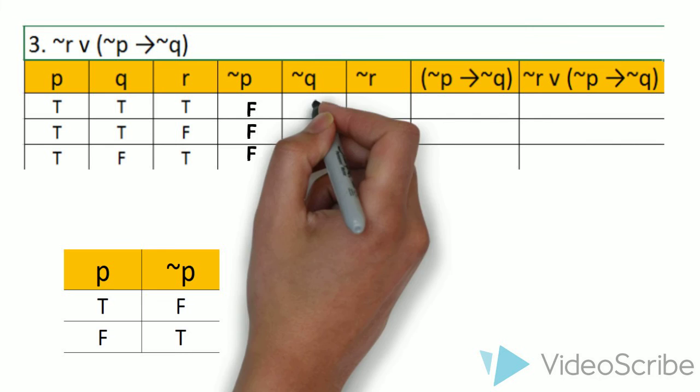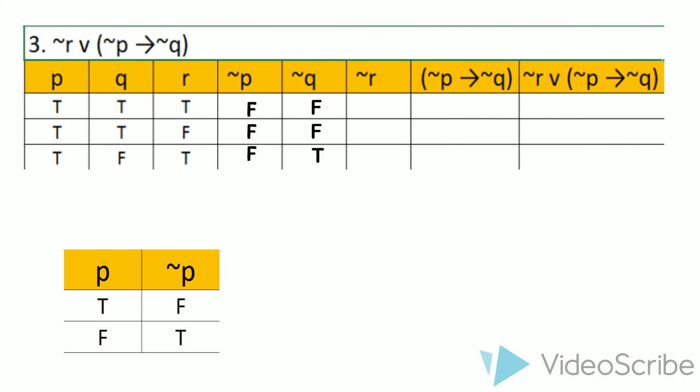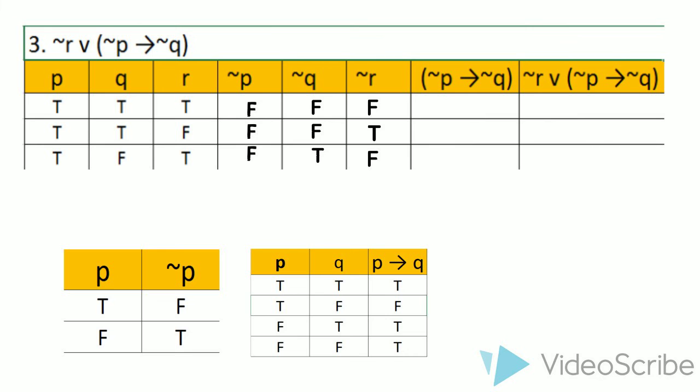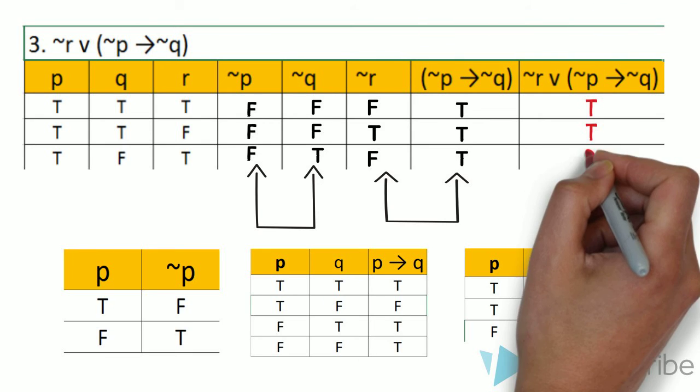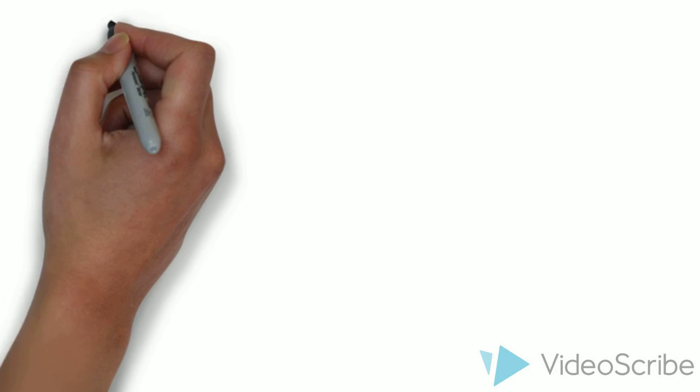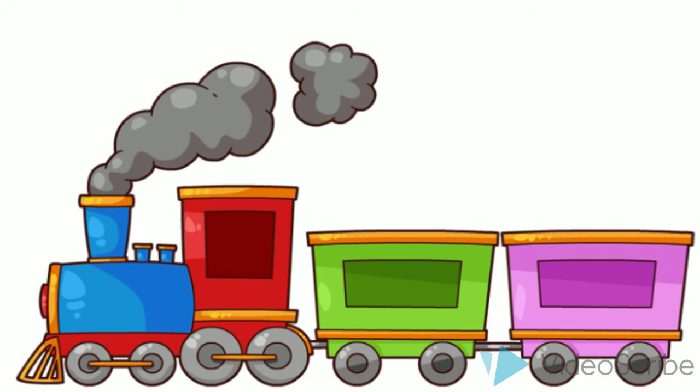Example number 2. The example here is the same as the example number 1. It has the negation, which is the opposite of the given truth value. The next column beside negation P is conditional. There is a table below that if your P is true and your Q is false, then the answer is false and the rest of the statements are true. The next column is biconditional.